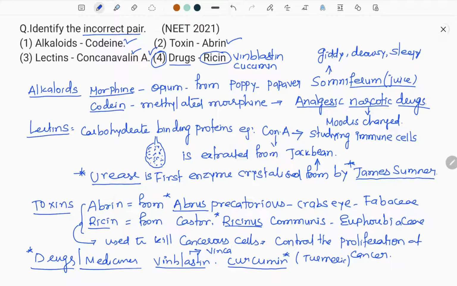So the second question we are seeing from the same table about secondary metabolites. He asked the difference between primary and secondary metabolites, and here he asked only about secondary metabolites in this question. So I request you to go through biomolecules very carefully. Try to remember them. If you remember the etymology of the word, of the term also, it becomes very easy to remember that, and you can do the exam very well.